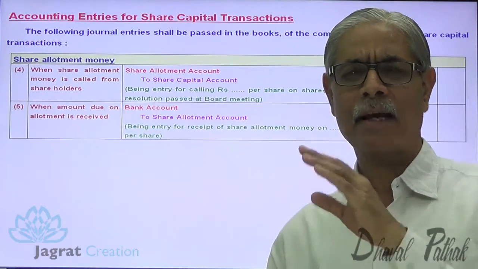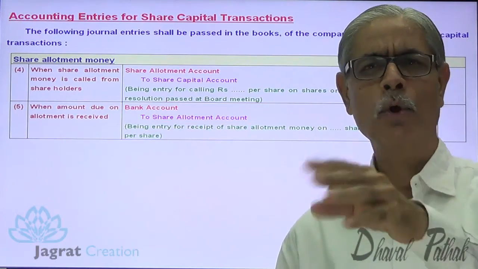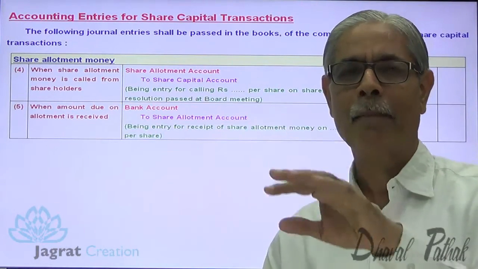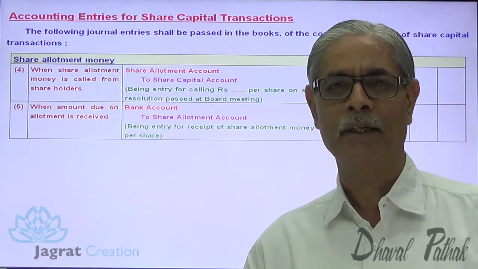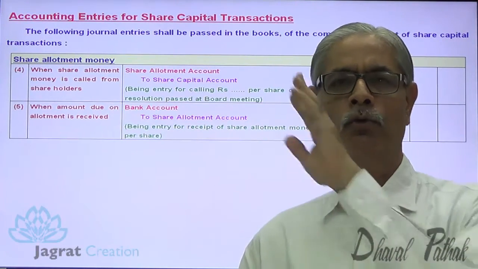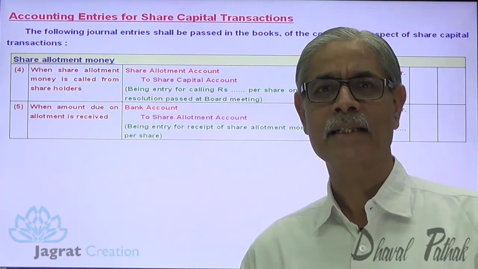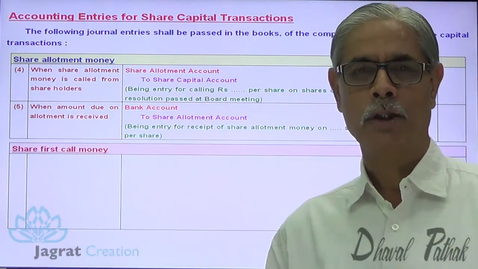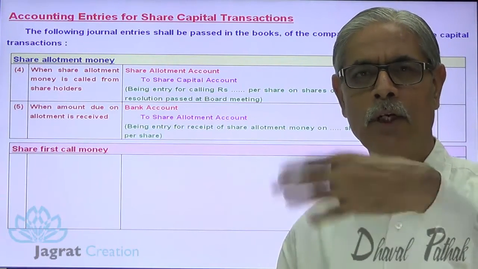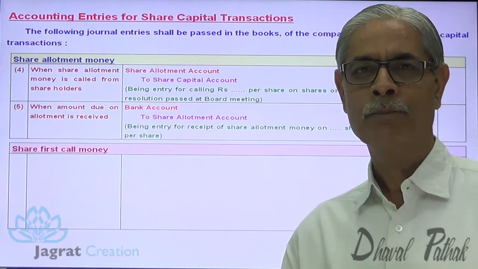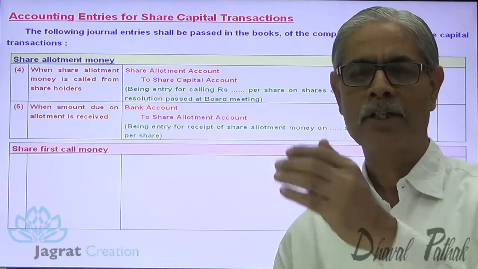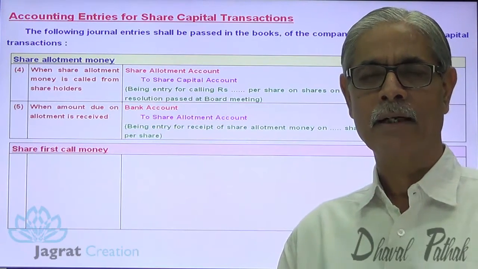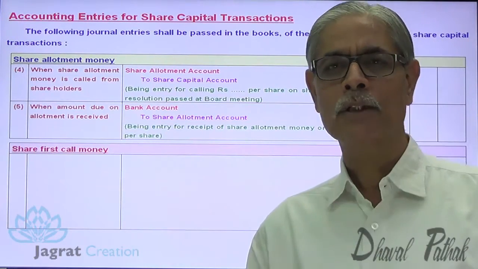Now if by this time the share is fully paid up, then there is no need to go for next calls, first call, second call, etc. But if the amount is still not totally collected by the company on the shares allotted, the company can go for first call, second call, third call, etc., as the case may be. If the amount is demanded with the first call to make the shares fully paid up, then only one call is demanded. If the amount per share is to be made fully paid up by two subsequent calls, then first call and second call are demanded. Similarly, a maximum of 3 calls could be demanded.